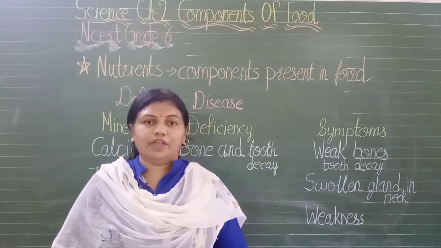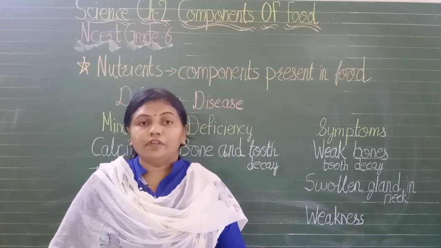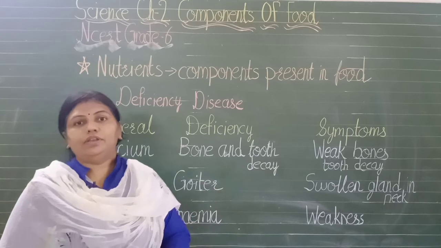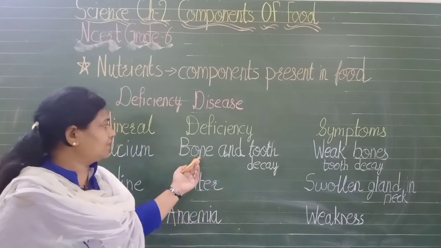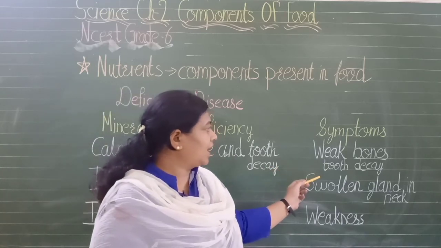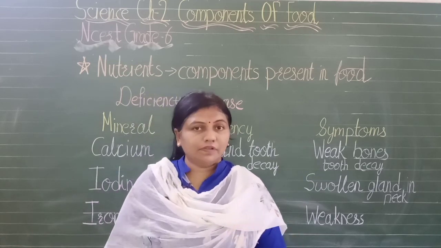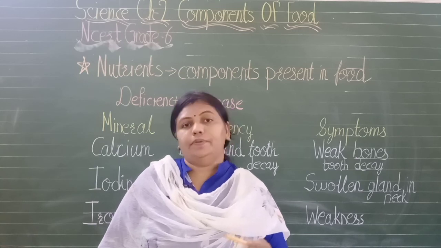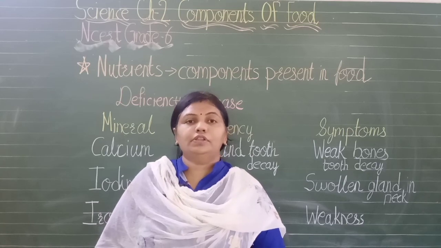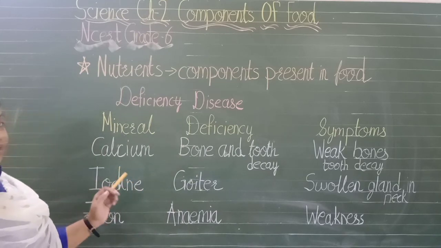So we cannot chew the food very well, and if we fall down, then our bones may break and we will have a fracture. So we should have a very good amount of calcium in our food, so we can save ourselves from bone and tooth decay. What happens in that? Weak bones and tooth decay. So you are clear. If you are not having calcium, your bones will become weak and even your teeth will become weak. So you will not be able to chew the food properly, and on and off you will be suffering from fracture. Our next mineral is iodine.